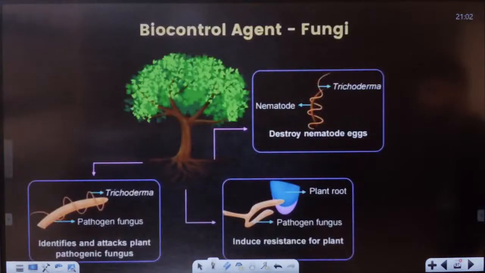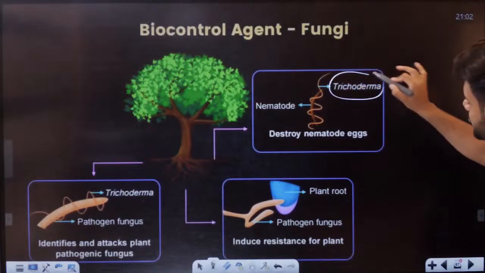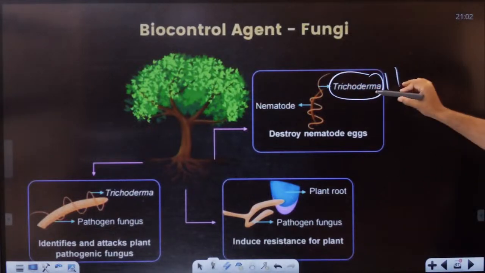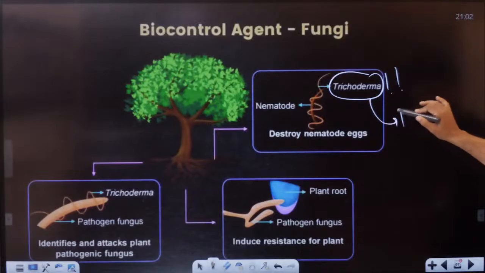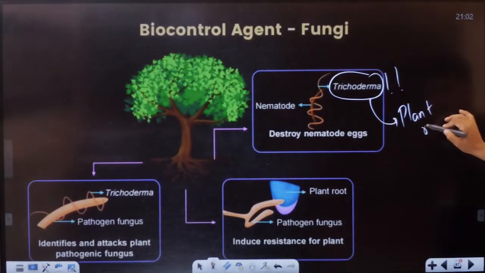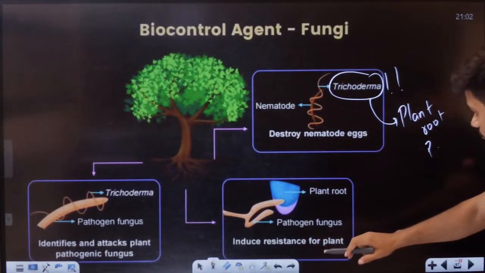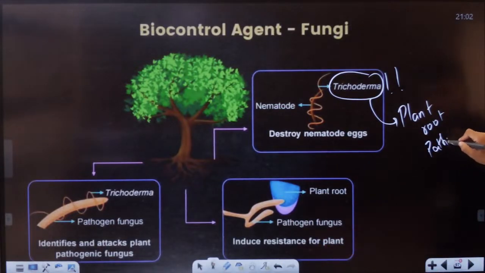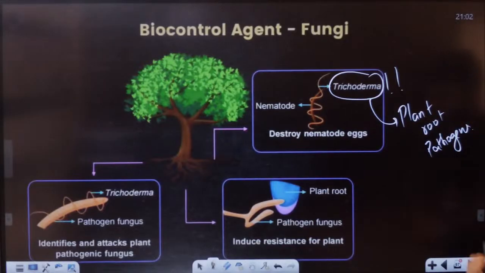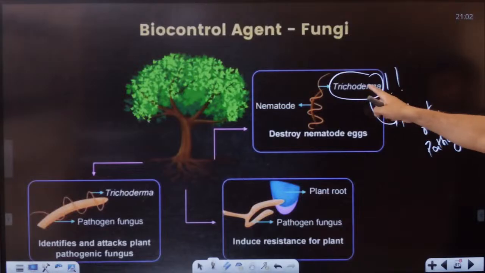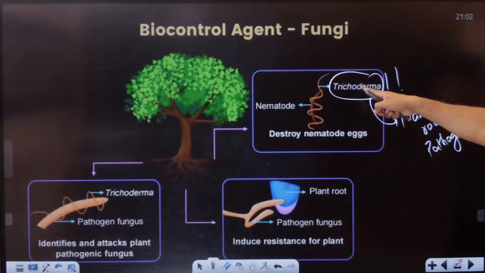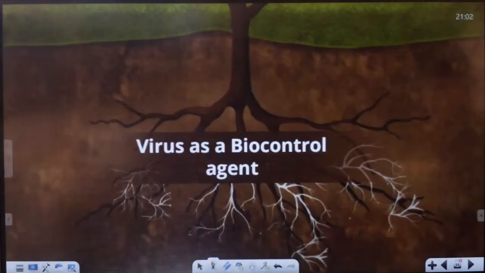We can use fungi, students. That is Trichoderma. Trichoderma can be used against plant root pathogens. Trichoderma, students. It'll kill the plant pathogens. So we can use a fungus to kill the pathogens.